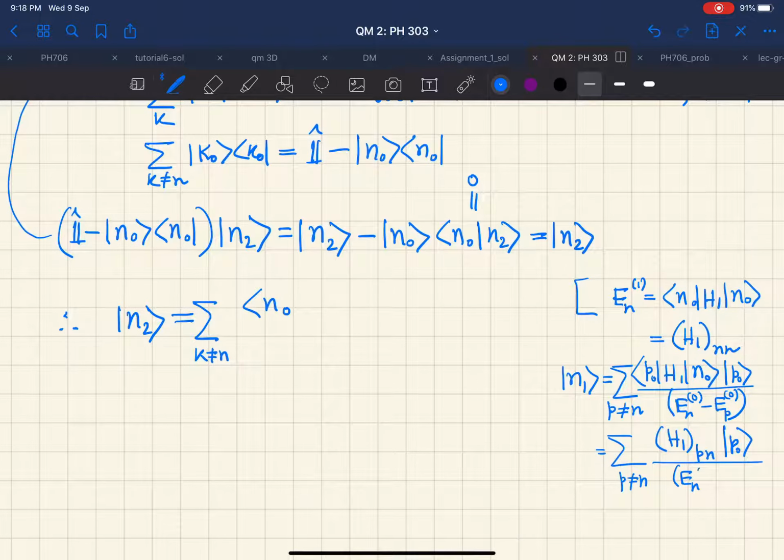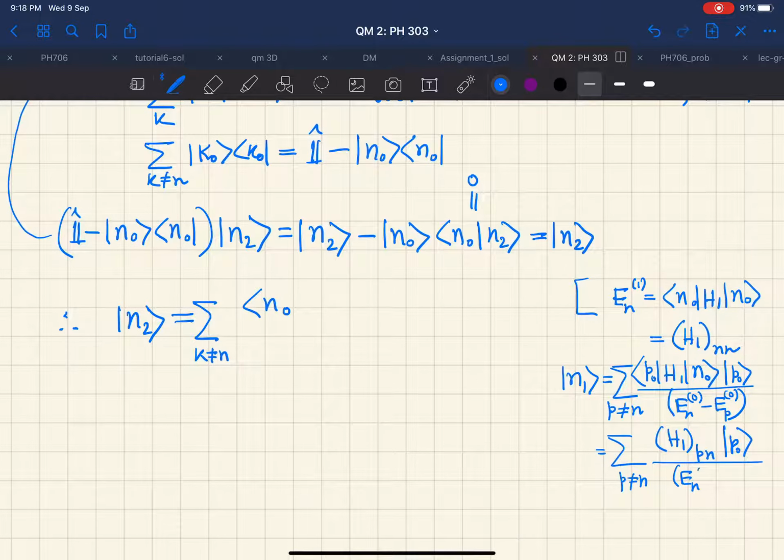So I will just replace in this expression, I will replace this by this and this by this, and let us see what we get.